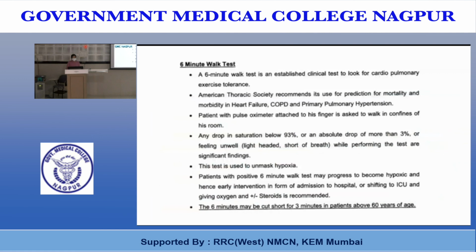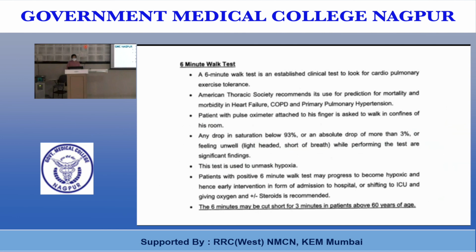We usually do the 6-minute walk test. This is an established clinical test to look for cardiopulmonary exercise tolerance. The American Thoracic Society recommends its use for prediction of mortality and morbidity in heart failure patients, COPD, and primary pulmonary hypertension. The patient, with a pulse oximeter attached to the finger, is asked to walk within the confines of the room.